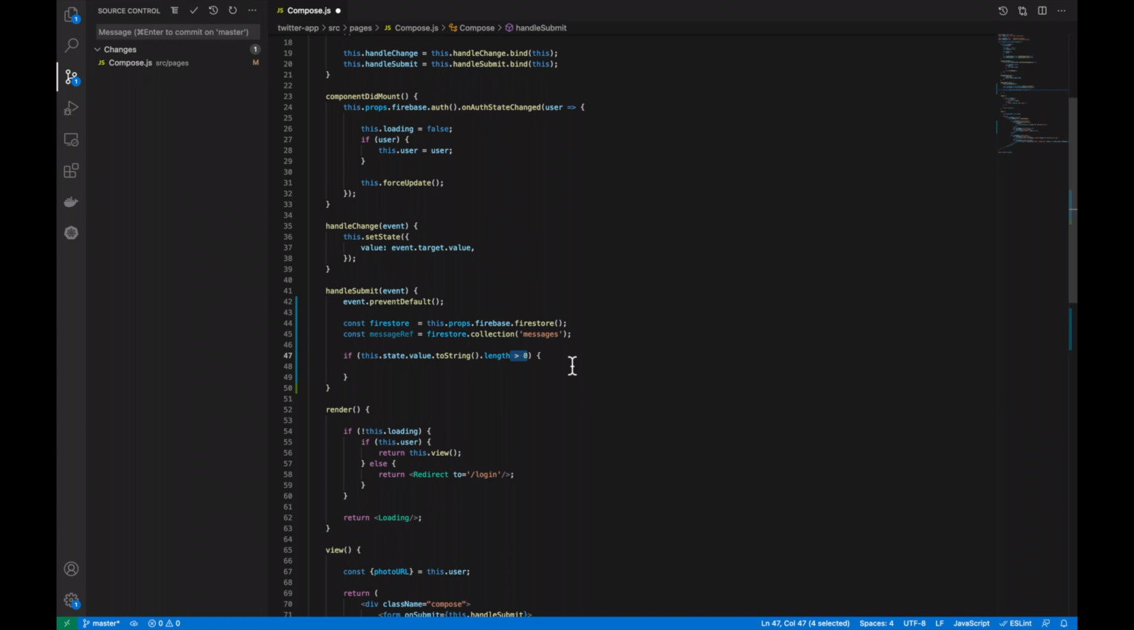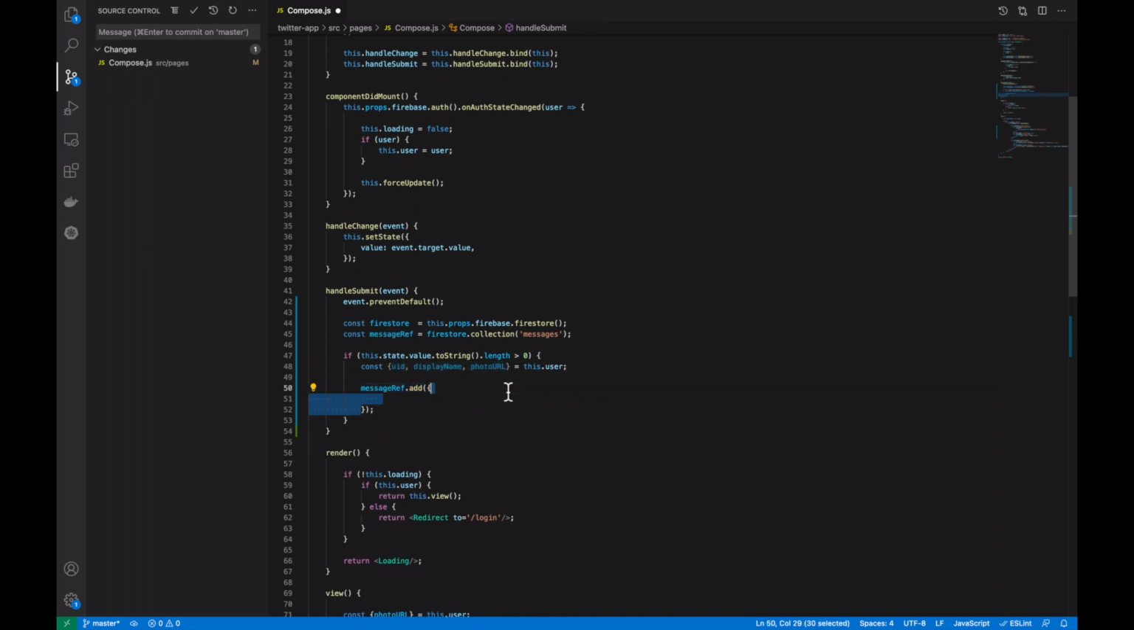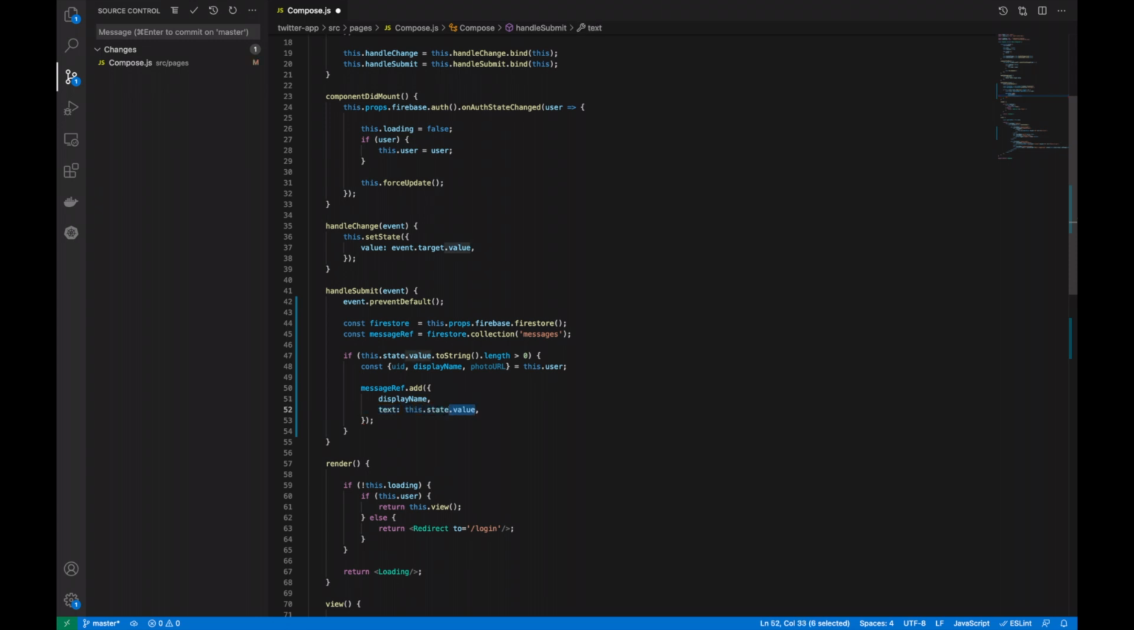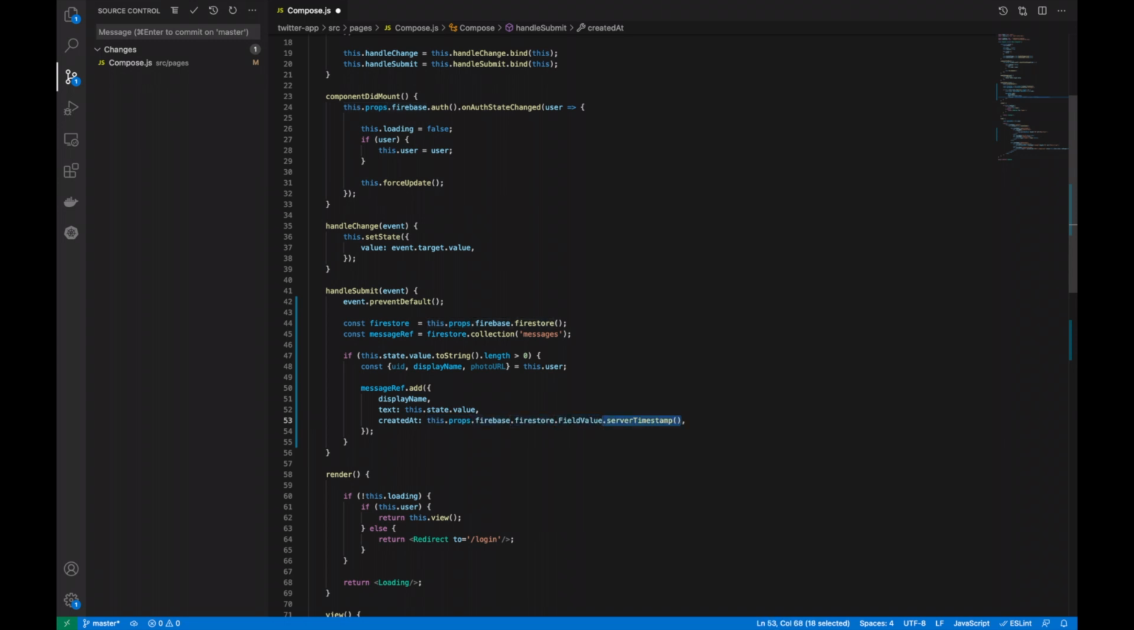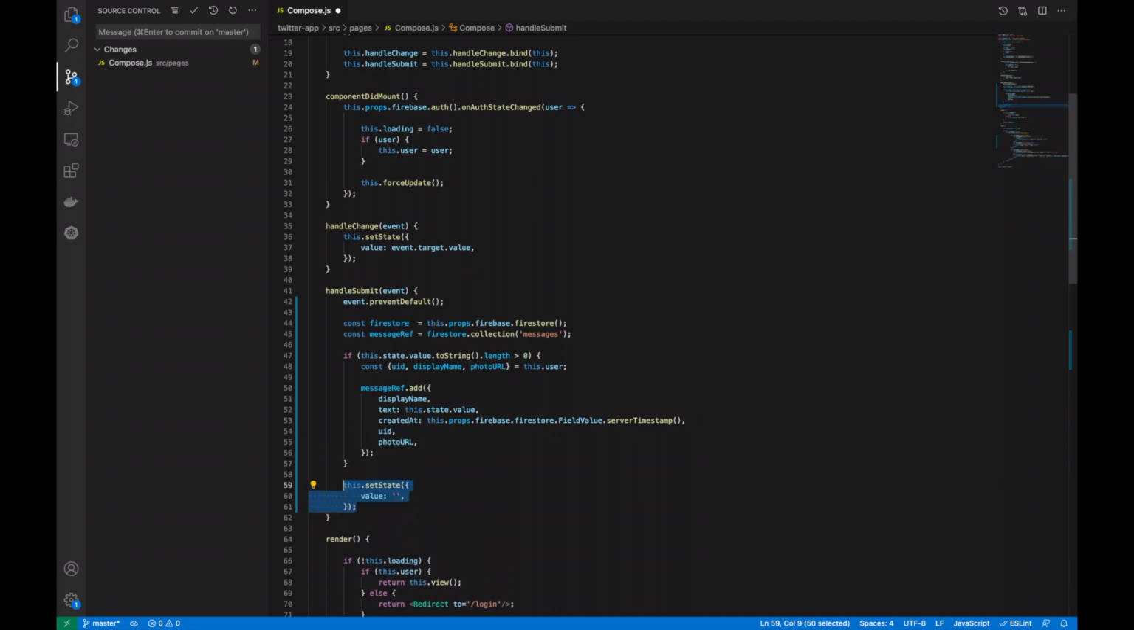What this does is it checks to see whether or not we actually have something in the text box. If we do, we want to grab from the user the UID, the display name, and photo URL. So we need to do a message ref add, and we want to add in the display name, then specify that the text is going to be this state value. The created at will be this props Firebase Firestore field value server timestamp. Then we want the UID, photo URL, and then finally we want to set the state value back to blank. We've submitted this message, so we want to clear it.